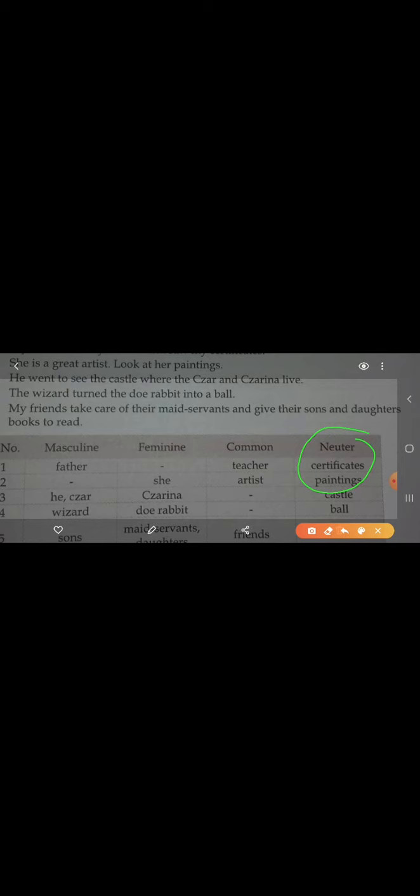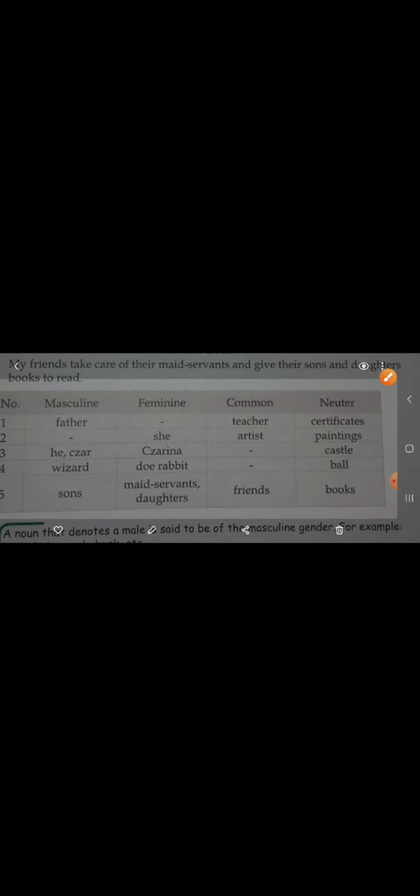Also keep in mind that in our English language we keep animals, birds, and even plants and trees, though they are living beings from the science, but in English language we categorize them under neuter gender. So this is to keep in mind. All non-living things, birds, animals, and plants also come in our neuter gender.